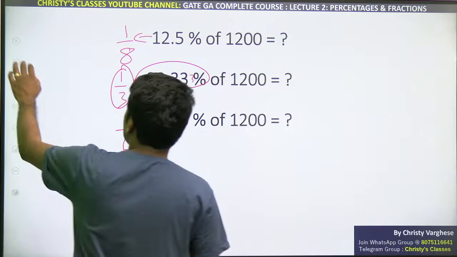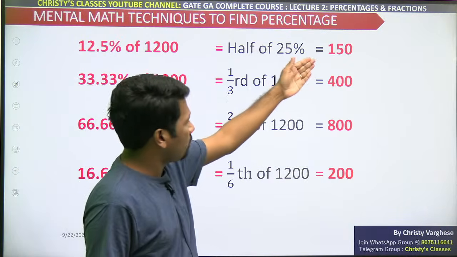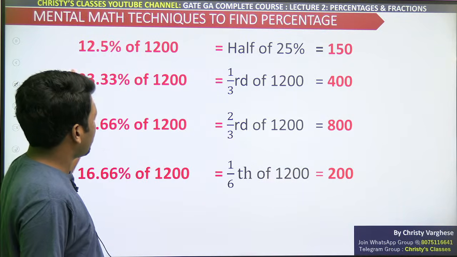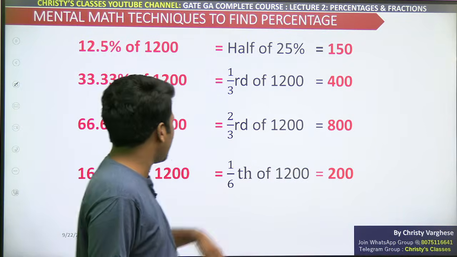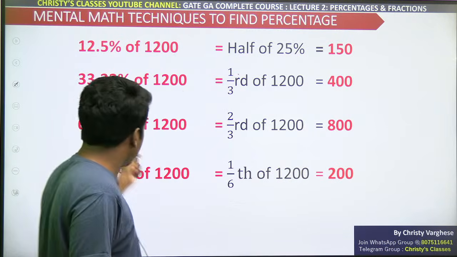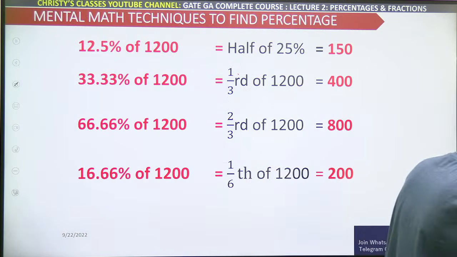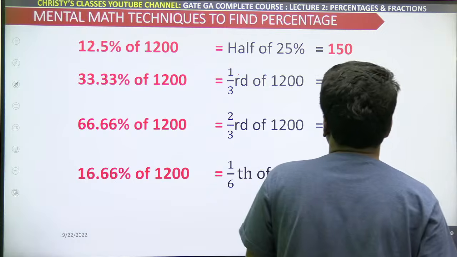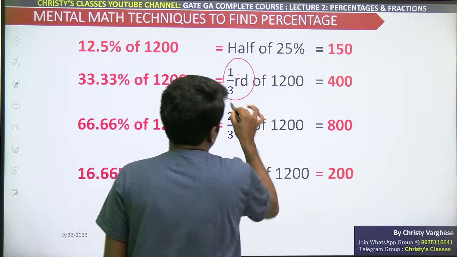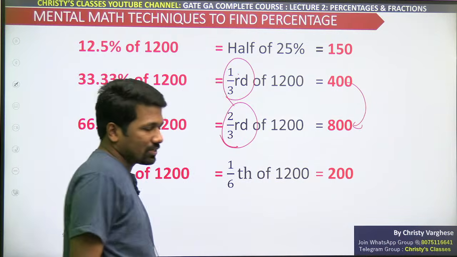if that is clear, I think these values are also clear. 12.5% of this 1200 is 150. 33.33% is 400. 16.66% is its half, half of 1 by 3. Then what about 66.66%? 66.66% is double of 33.33%. Double of 1/3 will be 2/3. So double of 400 will be 800. Is that clear?